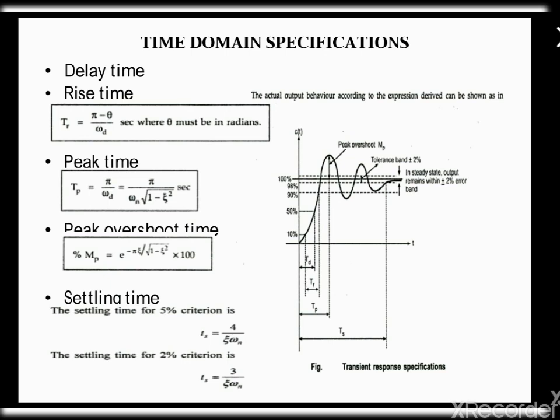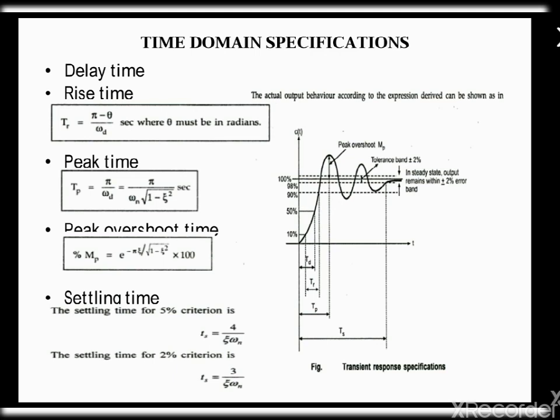Next one is the peak overshoot. It is the largest error between reference input and output during the transient period. It can also be defined as the amount by which the output overshoots its reference steady state value during the first overshoot. It is mathematically shown as e power of minus pi zeta divided by root of 1 minus zeta square. If we want this in percentage, then we have to multiply this by 100.